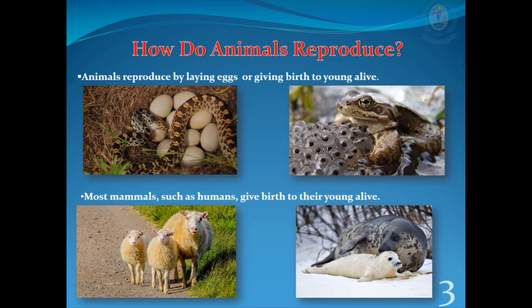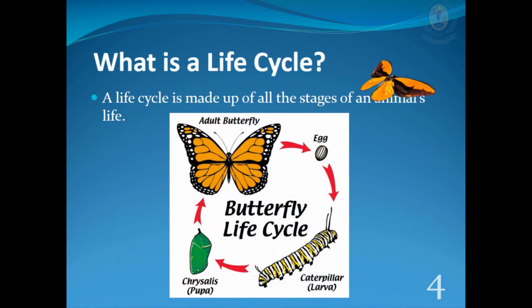Recall what you have learnt about how different groups of animals reproduce in grade 3 chapter. A life cycle is made up of all the stages of an animal's life. These stages include the animal entering the world, undergoing changes and growth, as well as reproduction.